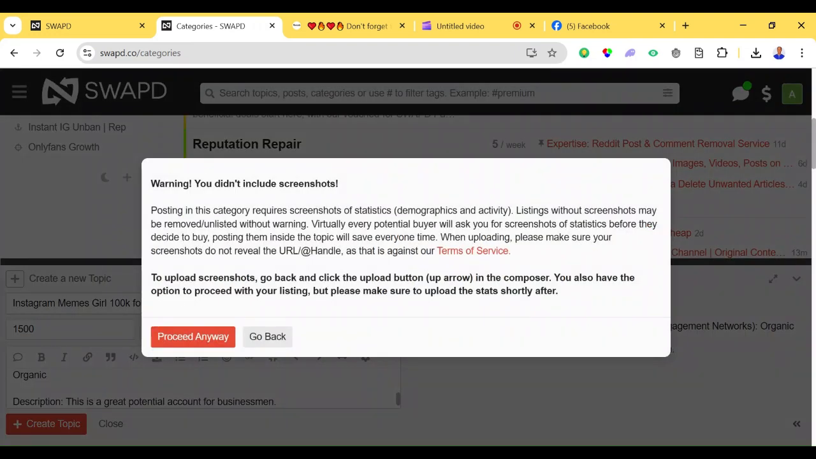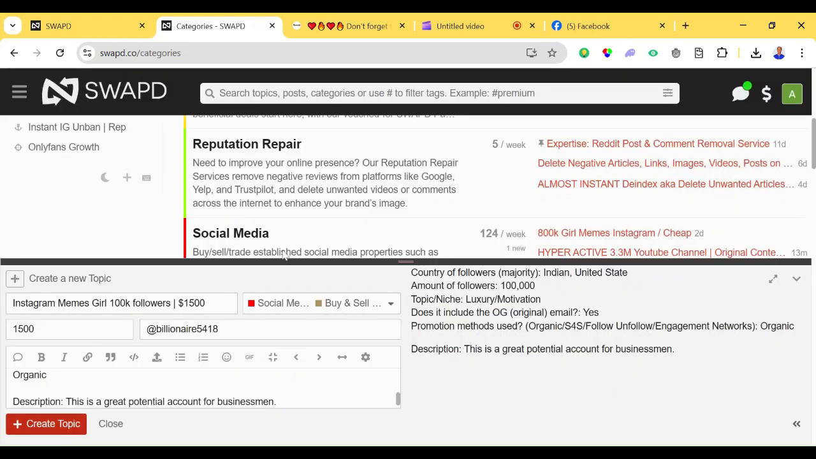As you can see, it didn't go through because posting in this category requires screenshots of studies, demographics and activity and stuff like that. I don't have that screenshot on my system, so I'm not able to input it. In case you actually want to input a banner, it's like a 5 gig image, you can also click here and click on upload. So you upload the image for the service type you're trying to render out to people out there. So that's how I do it.